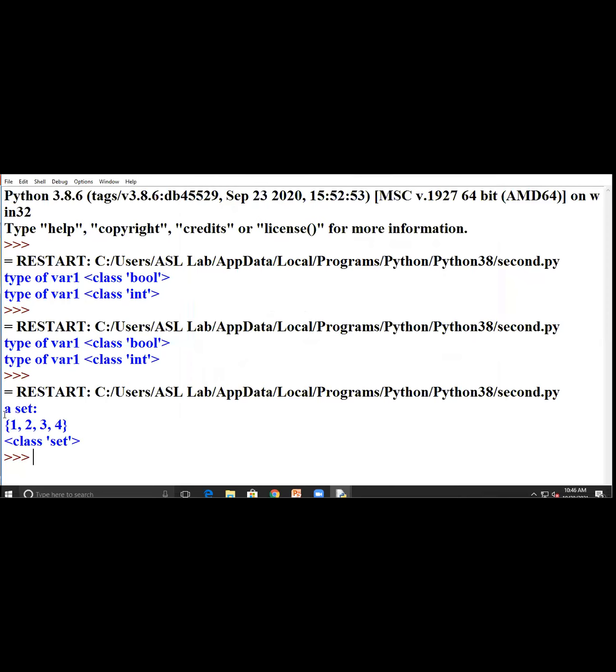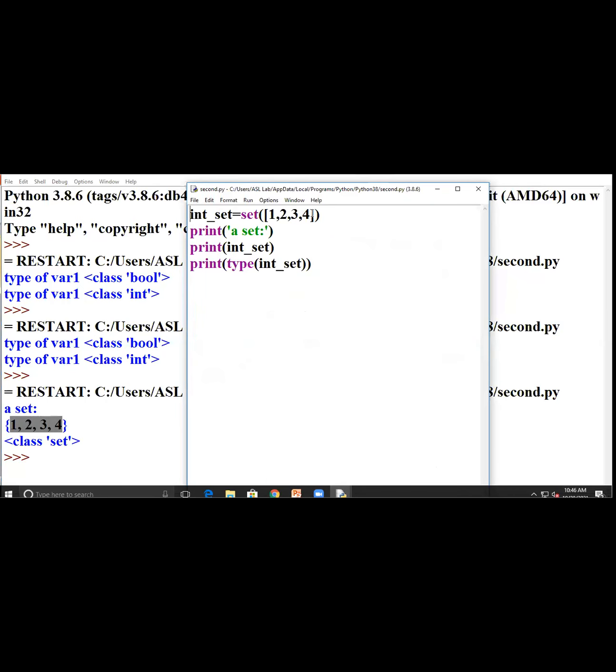It returns a set, and the output will be 1 to 4, and the class, the data type of this set, will be set. Why? Because here we are using the set method. Suppose here I write 2 once again. Okay, and now I will run this.